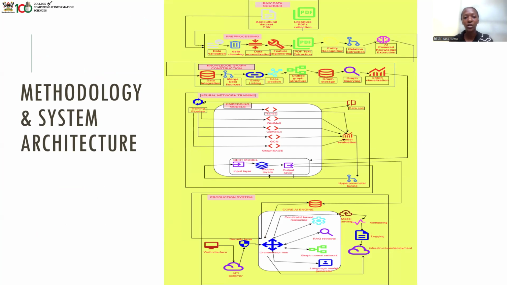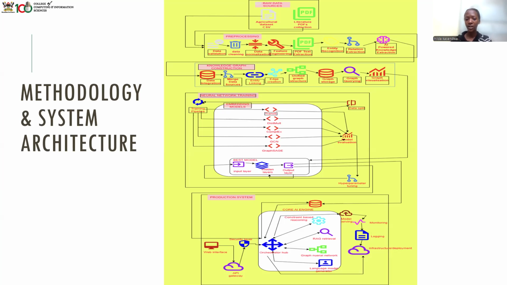And then we went to the step of pre-processing, and that included the data validation, the data cleaning, the data normalization, the feature engineering, the PDF text extraction, entity recognition, relation extraction, and AI-powered extraction.